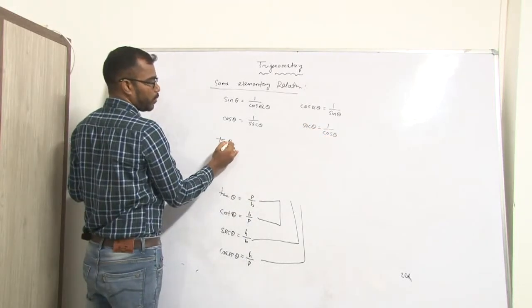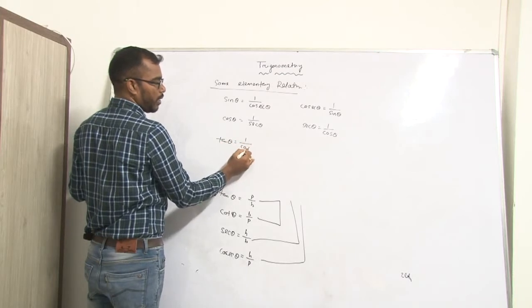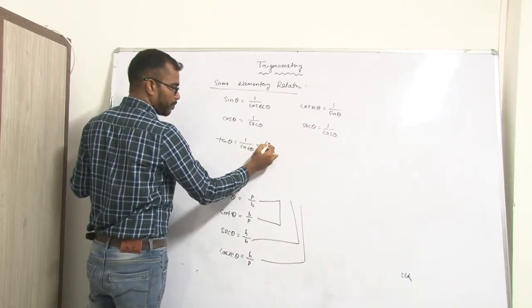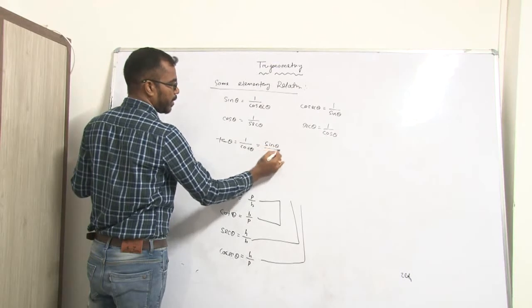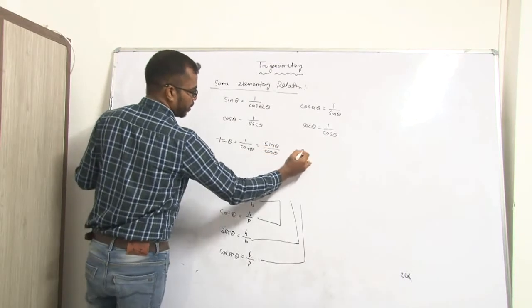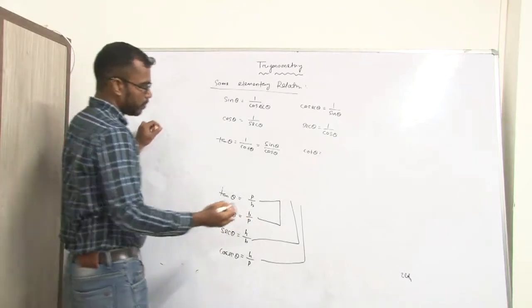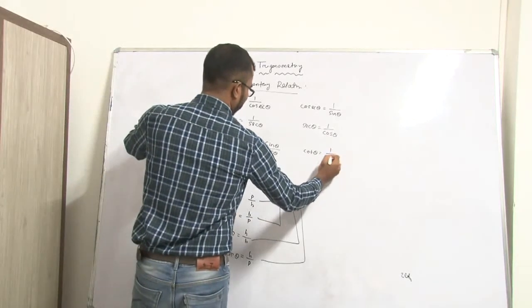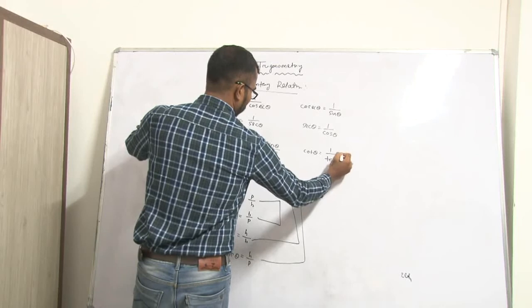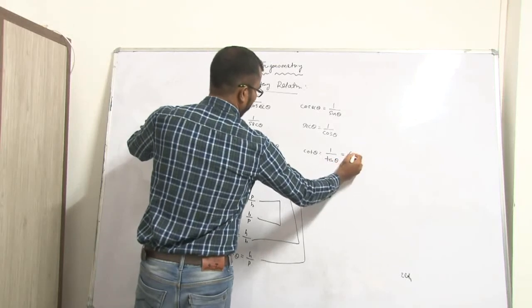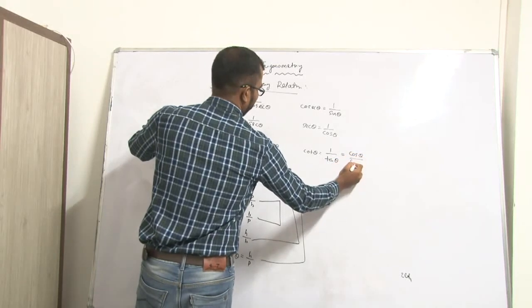Tan theta is equal to 1 by cot theta, or we can write sin theta by cos theta, and cot theta is equal to 1 by tan theta, or reciprocal of tan theta, or we can write cos theta by sin theta.